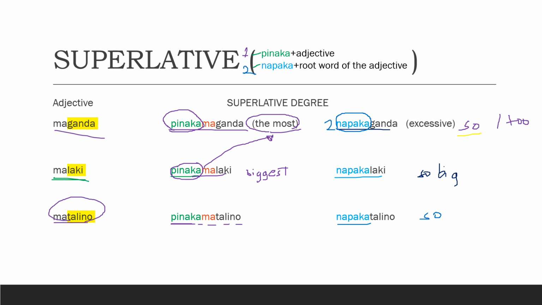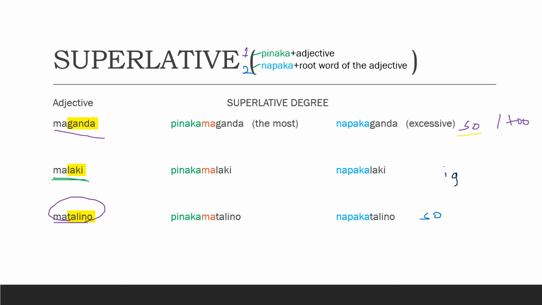So here I'll teach you another thing. By just using these words, we can actually create simple sentences out of them. Let's try the word maganda.